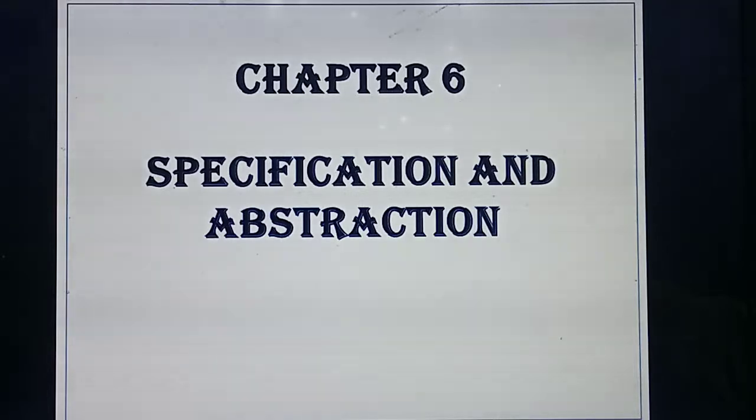So now we are studying chapter 6. What's the title of your chapter, students? Specification and abstraction, isn't it? In this chapter you have studied a lot of things regarding algorithms. Last class you studied control flow statements, isn't it? Sequential control flow, then iterative, branching, etc. A lot of things you have studied.